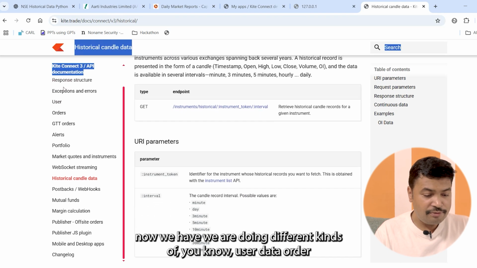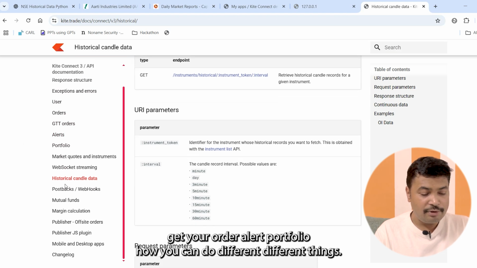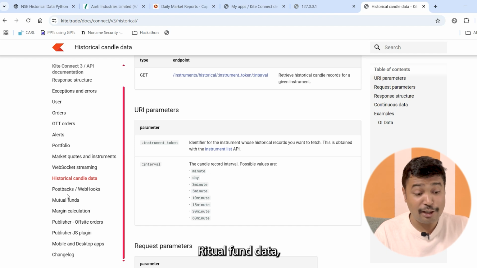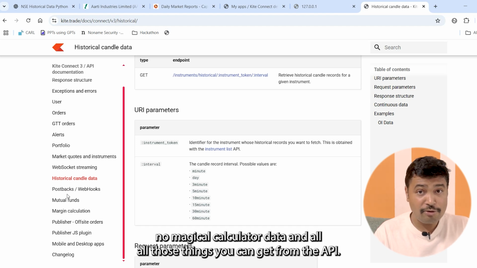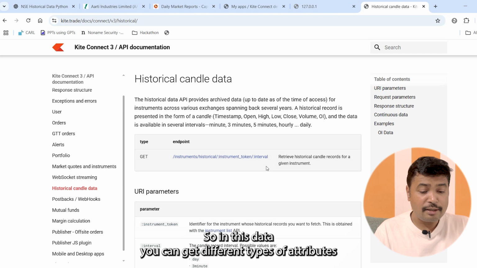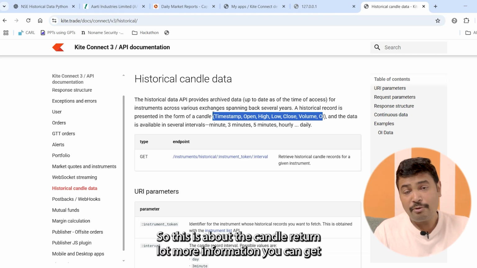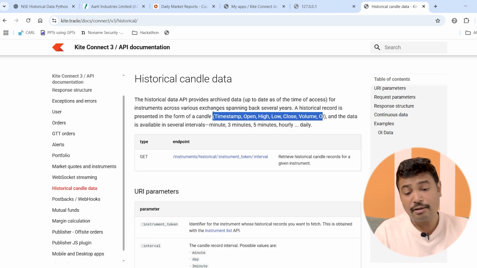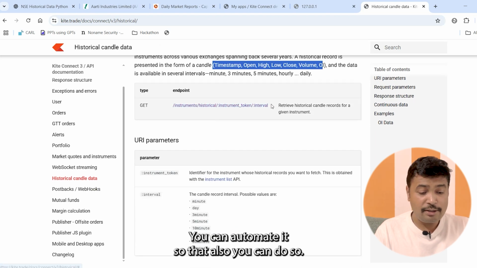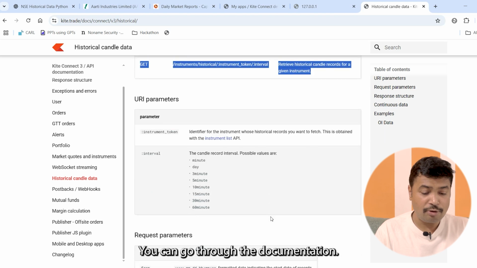Here we have different kinds of user data: orders, GTT orders, alerts, portfolio, and how you can do different things. Mutual fund data, margin calculator data, and all those things you can get from the API. Today we are simply talking about the historical candle data. In this data you can get different attributes like timestamp, open, high, close, and many more. After getting it, you can automate it. These are the GET endpoints, and you can go through the documentation.